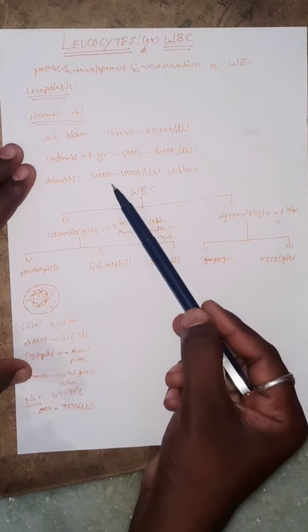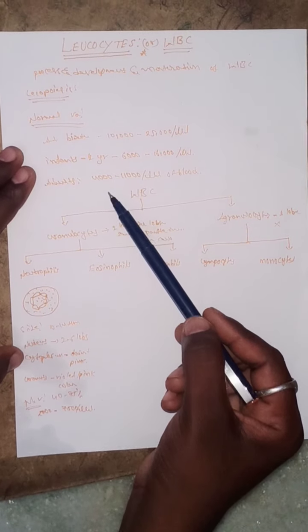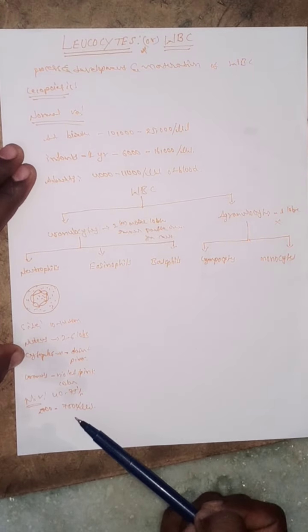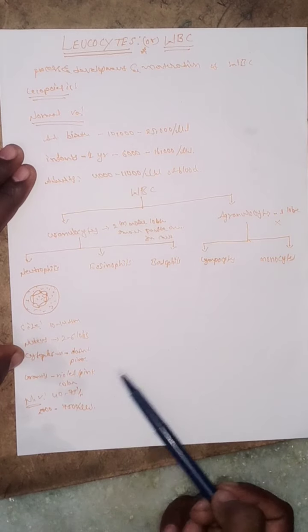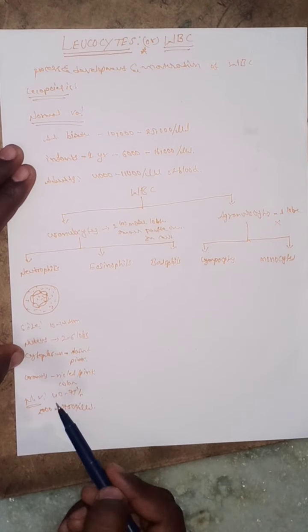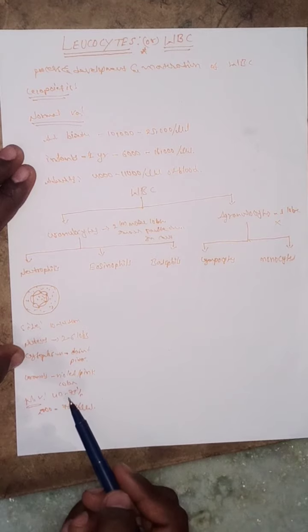The normal range is 4,000 to 11,000, and of these, 2,000 to 7,500 cells are neutrophils. The percentage is 40 to 75%.